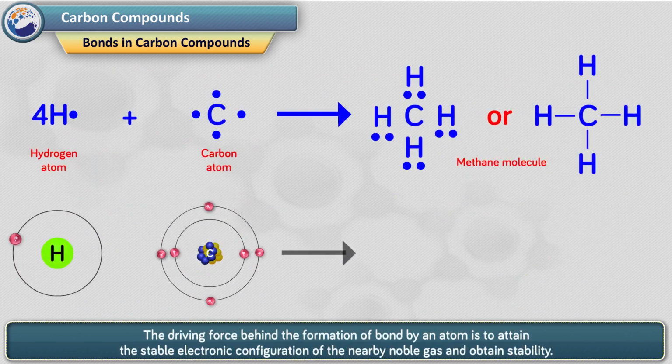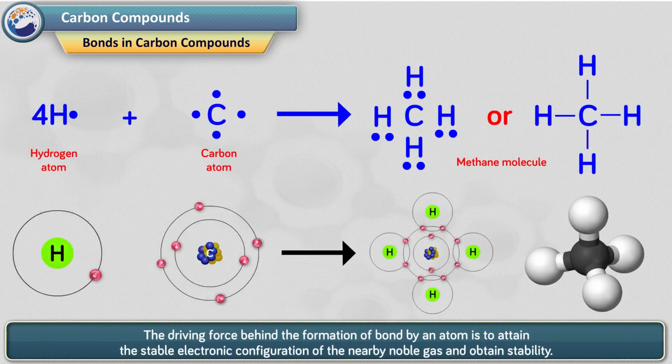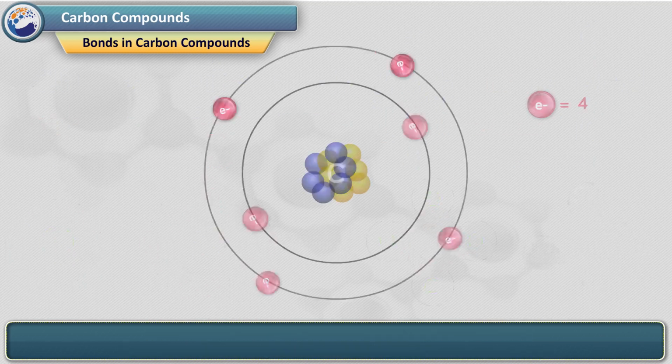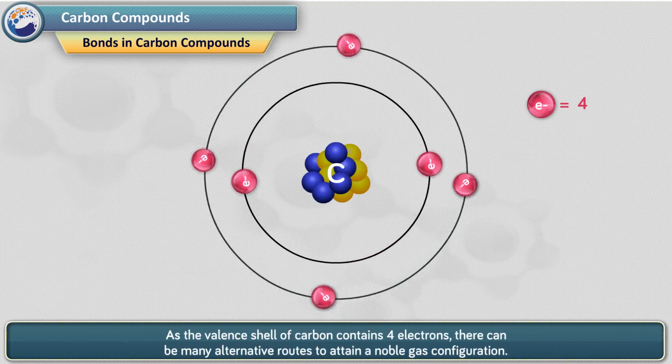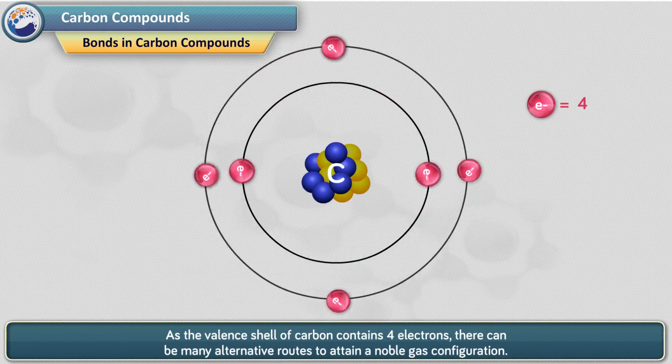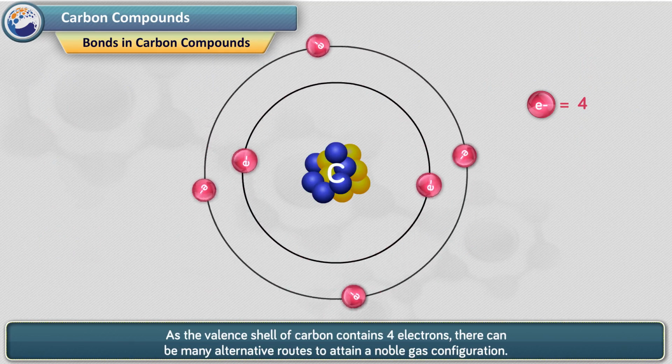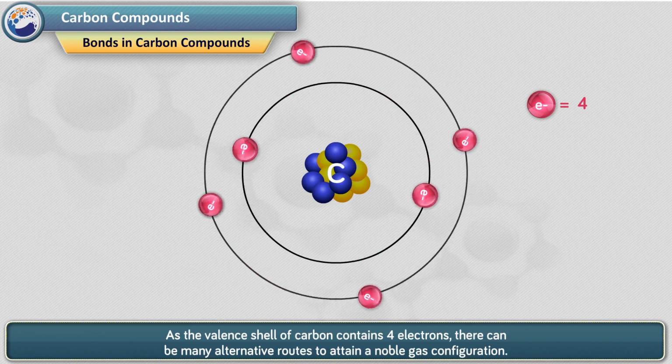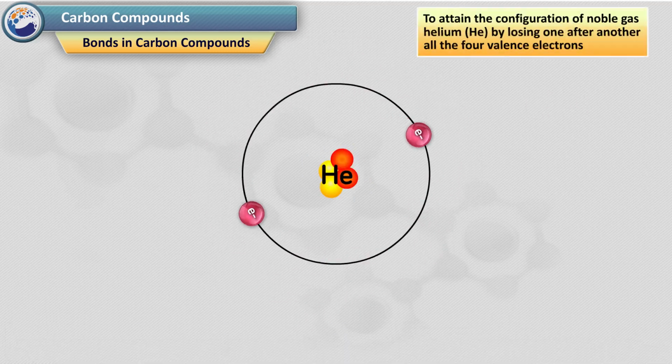The driving force behind the formation of a bond by an atom is to attain the stable electronic configuration of the nearby noble gas and obtain stability. As the valence shell of carbon contains 4 electrons, there can be many alternative routes to attain a noble gas configuration. One route is to attain the configuration of the noble gas helium, He, by losing one after another all the 4 valence electrons.